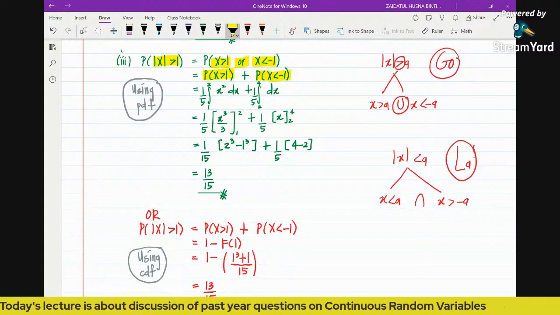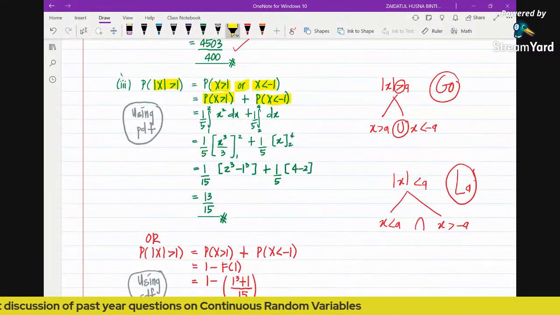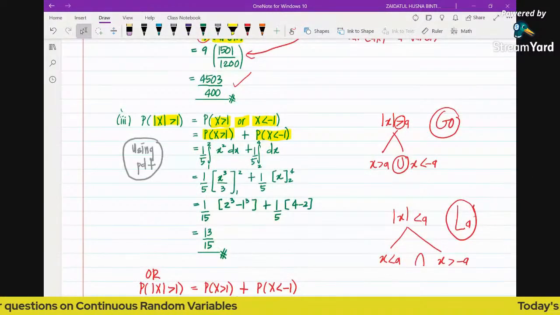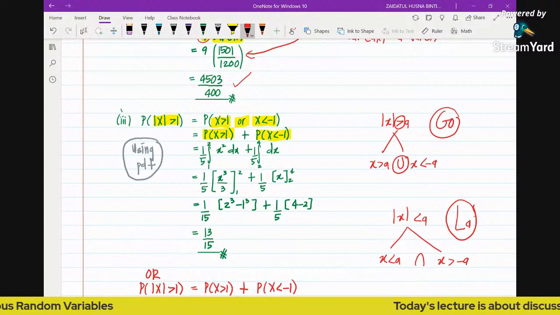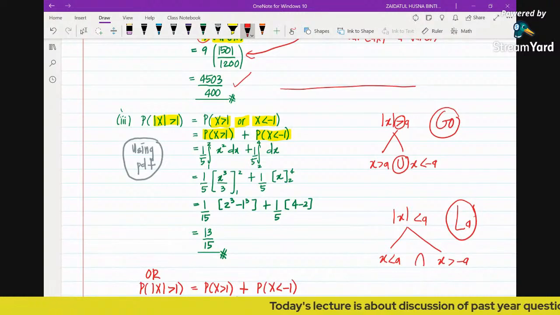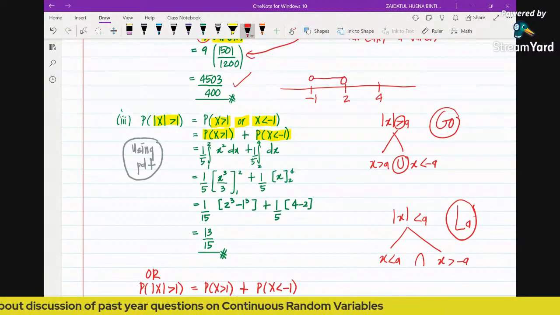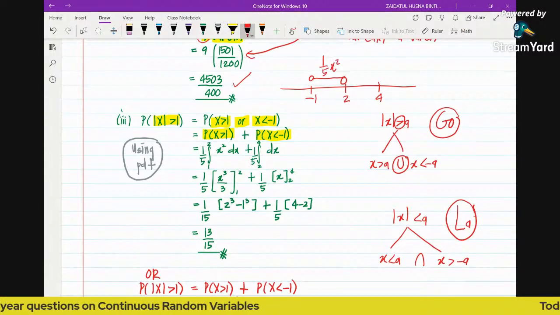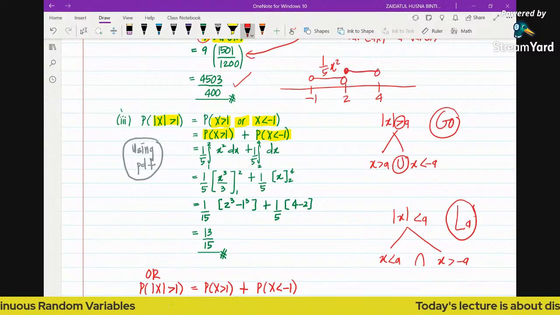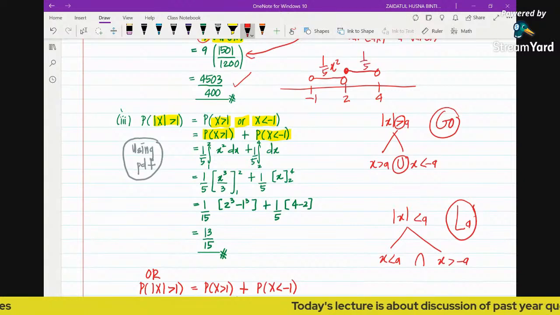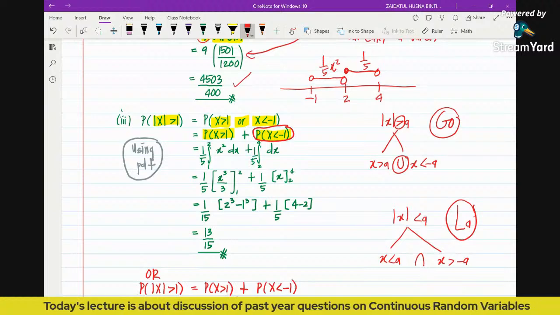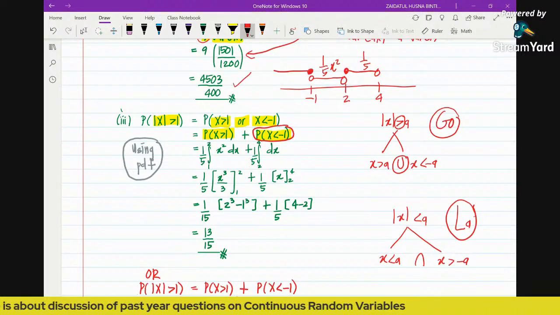You see that for x less than negative 1, the function is 0. When we drew the respective number line just now, the PDF is defined from negative 1 until 2, and then 2 to 4. So the PDF here is defined like this: this is 1 over 5 x square, and the second one is 1 over 5 only. For this particular value, probability of x less than negative 1, the function here is going to be 0. So we can say that this value is going to be 0.